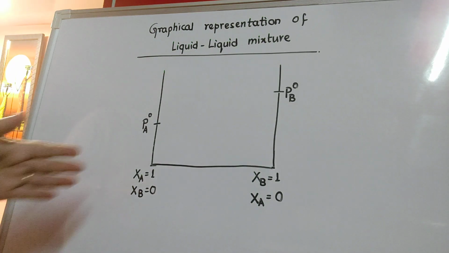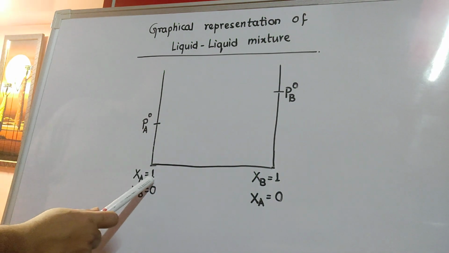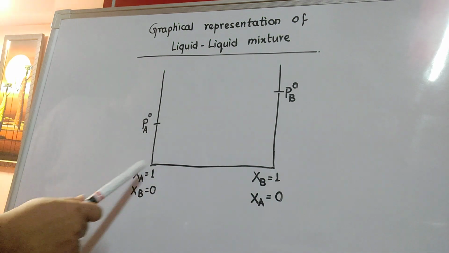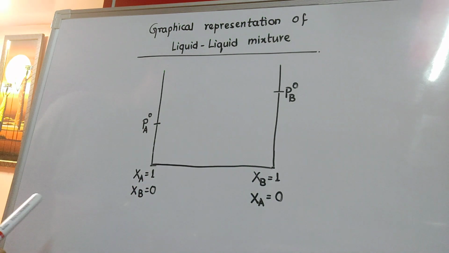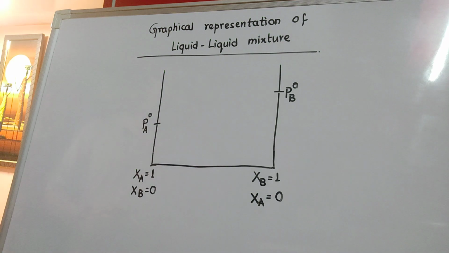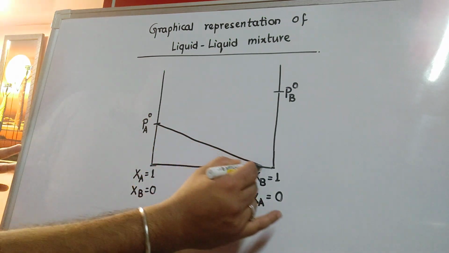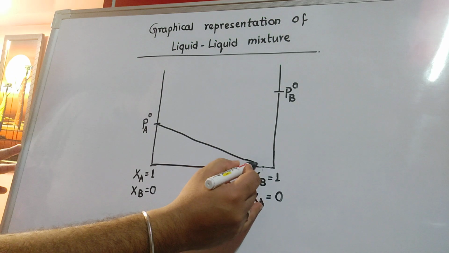Now, as you keep on shifting from left to right, what is happening? The mole fraction of A is gradually decreasing. How do I know? Because at the extreme left, Xa was 1, which is its highest value, and at the extreme right, Xa is 0, which is its lowest value. So as you keep on moving from left to right, you will see that the straight line also keeps on decreasing and reduces to 0.